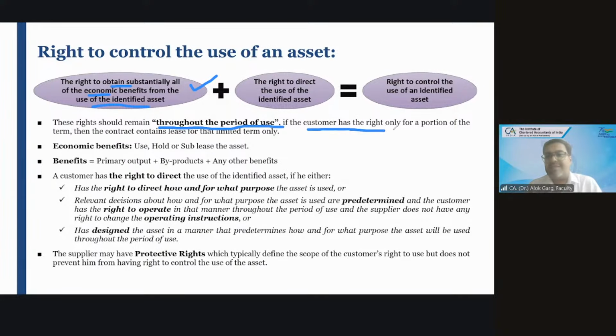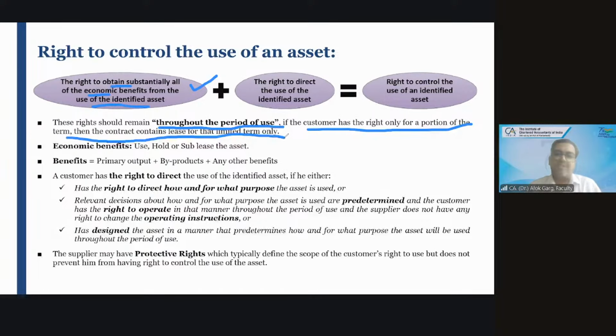If the customer has the right only for a portion of the term, then the contract contains a lease for that limited term only. Means, the right to obtain the economic benefit and the right to direct how to use the asset and for what purpose the asset is going to be used, right? These two things should be throughout the period of use. Throughout the period of use means throughout the lease term.